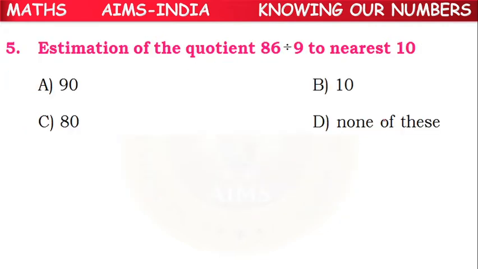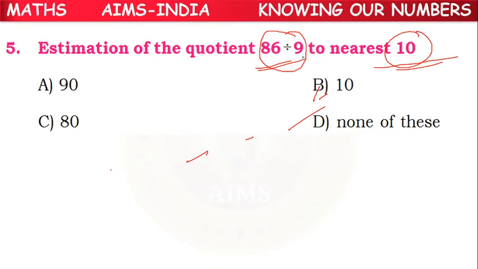Next, estimation of the quotient of 86 divided by 9 to the nearest 10. So before doing the estimation of a quotient or division, what do we have to do? We have to round the numbers separately first, because they are asking us to find to the nearest 10.